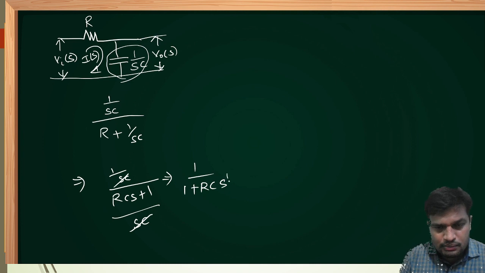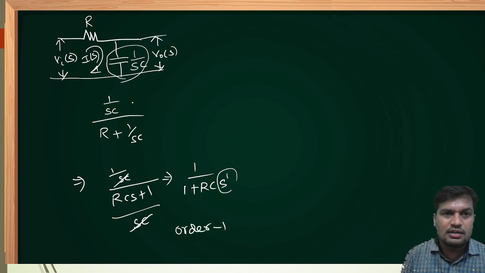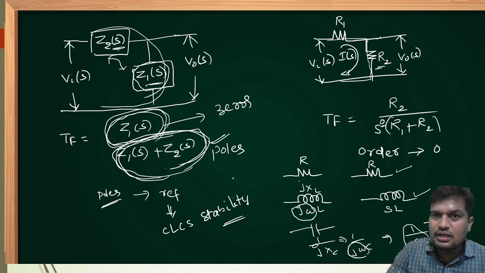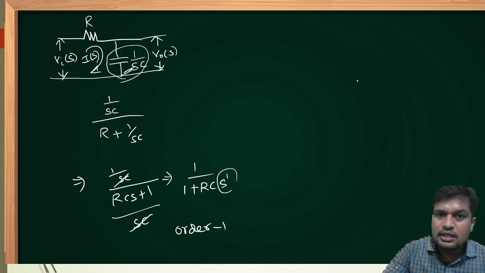What is the maximum power of S in the denominator? 1. This is called an order 1 system. Order of the system, have you understood, depends only on the transient elements. There is one transient element, therefore it is an order 1 system. In the case of the previous circuit, there is no transient element, no inductor and no capacitor, that's why the order is 0. In the present circuit, there is a capacitor. Because of one capacitor, the order is 1.